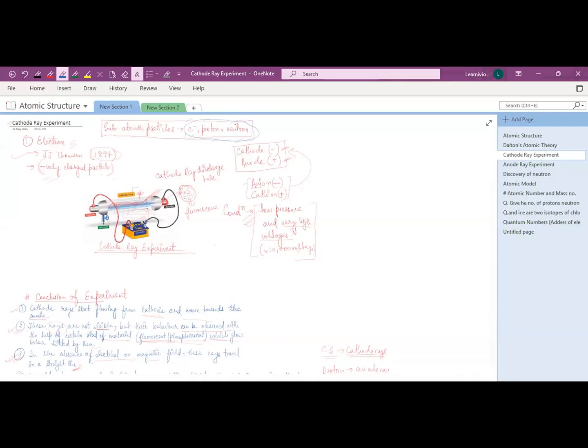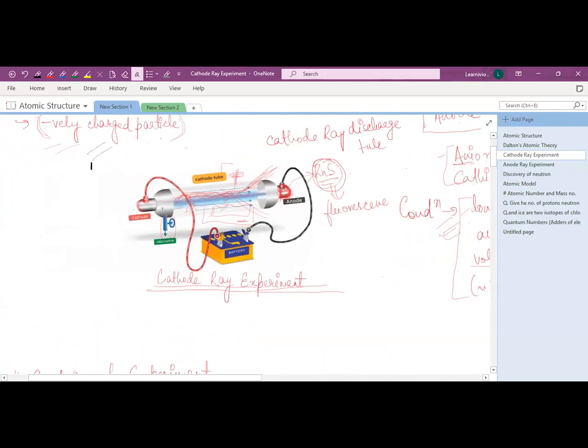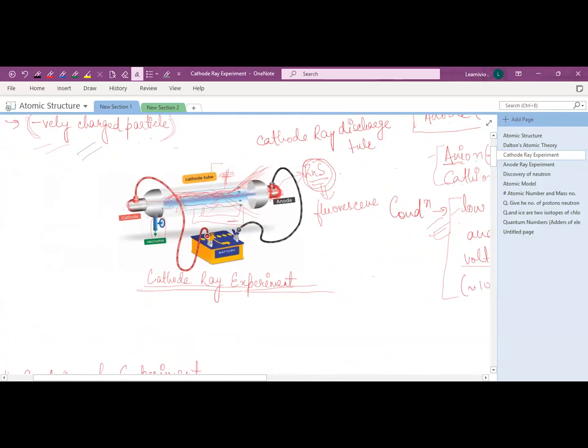So first, we will see the discovery of the electron. The electron was discovered in 1897 by J.J. Thomson. And the electron is a negatively charged particle. So let's see how he performed the experiment. See, I'm just zooming. He took a glass chamber, which is known as a cathode ray discharge tube.